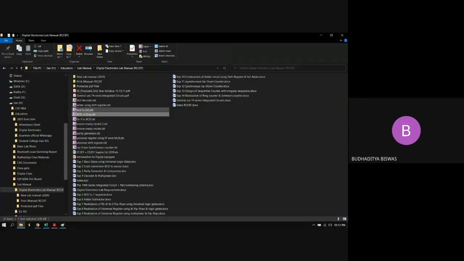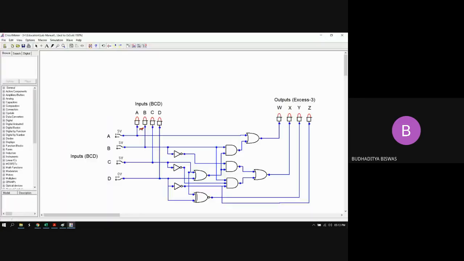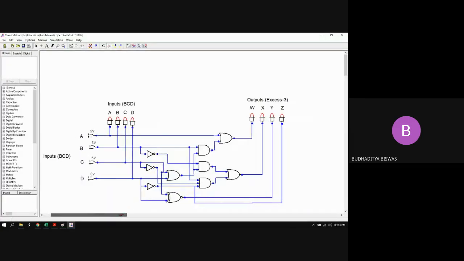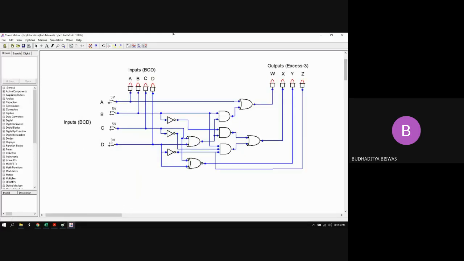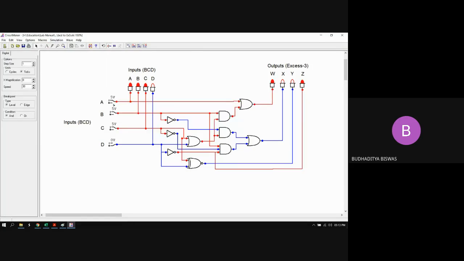Now let's see the circuit BCD to XS3. You see the same circuit is simulated here. This is the BCD to XS3 converter. Let's run the circuit. But before running, check whether this is in the analog mode or the digital mode, because in the analog mode it should not run. Are you able to see the simulation? Yes, sir.